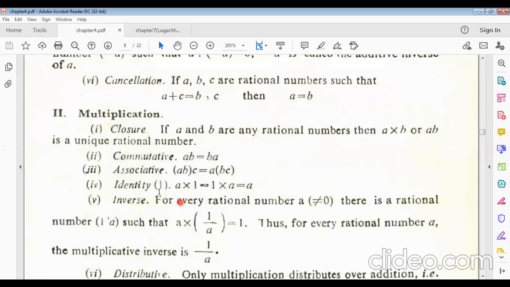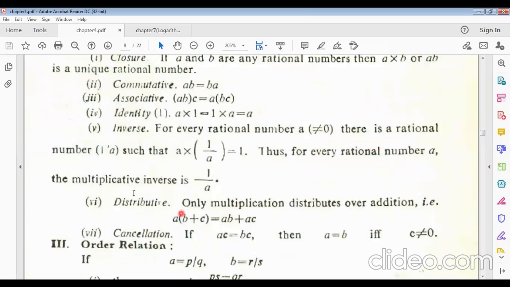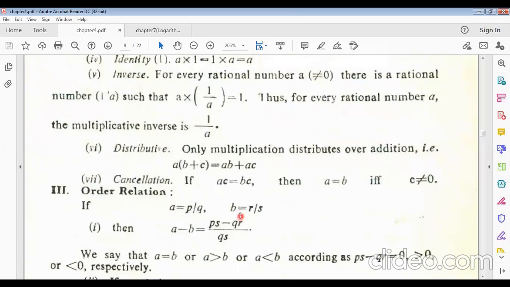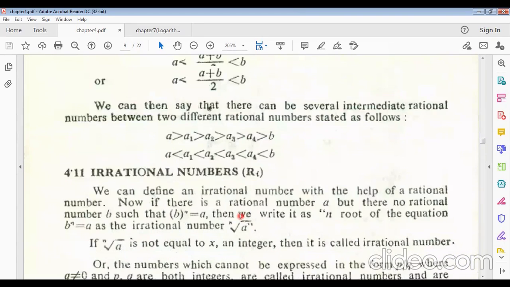Similarly, for multiplication, we can use the same properties: closure, commutative, associative, identity, inverse. And the distributive law is also the same as for natural numbers: a into b plus c equals ab plus ac, where a, b, c are all rational numbers. We have to remember this.